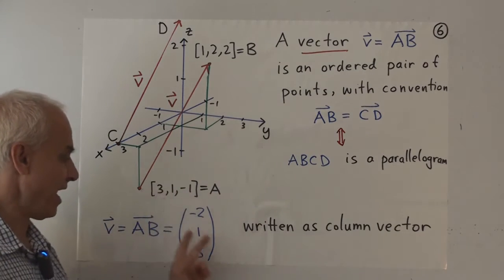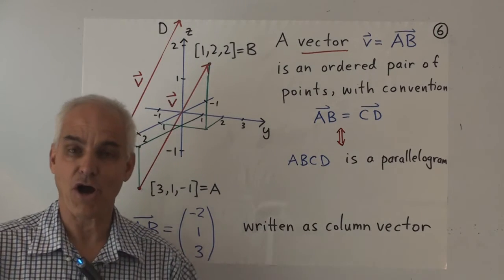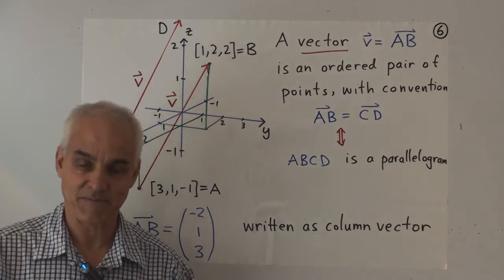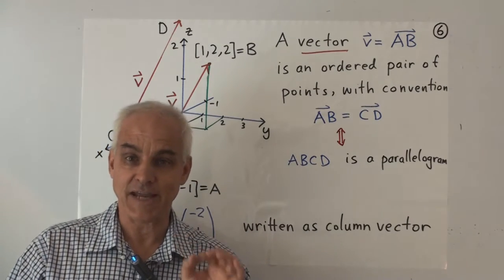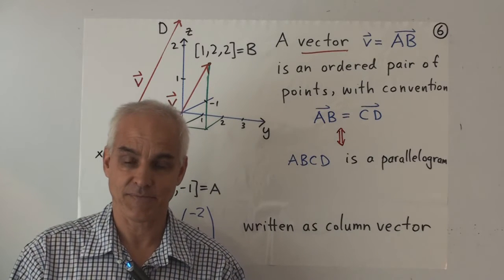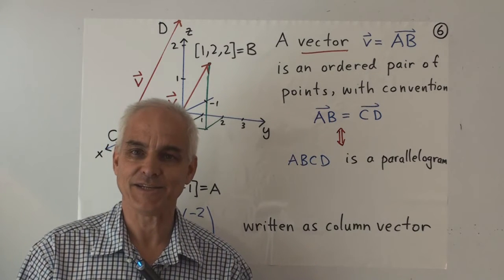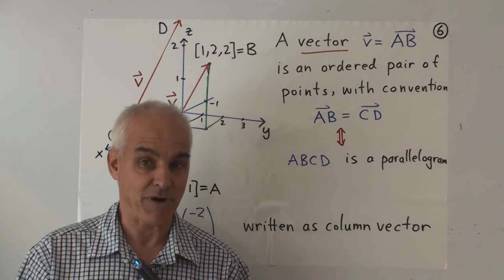So points and vectors in this formulation are quite different things. In many texts and courses, there's no clear distinction between points and vectors. Unfortunately, that leads to a lot of confusion on students' parts.